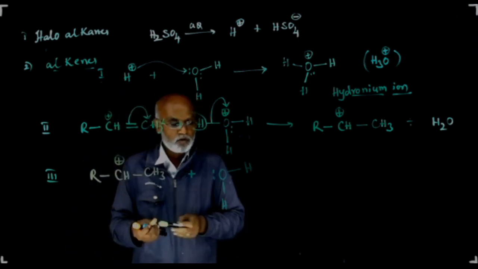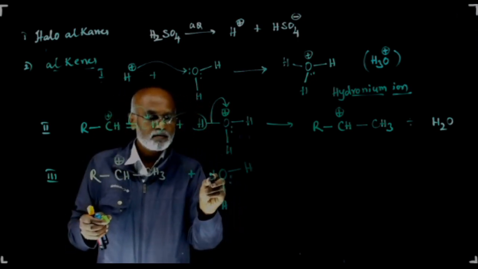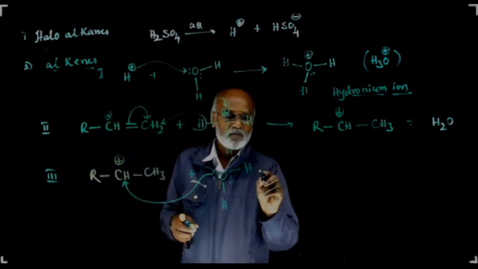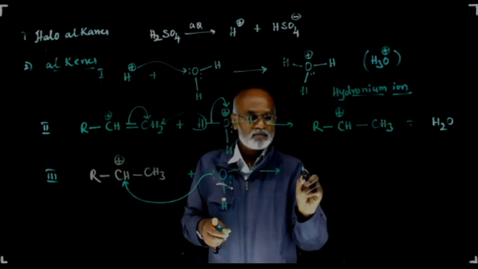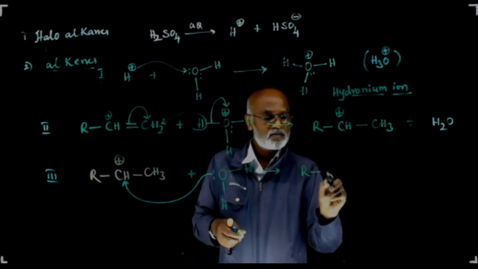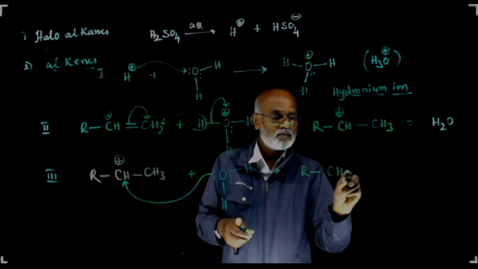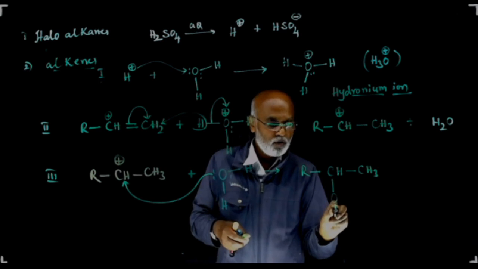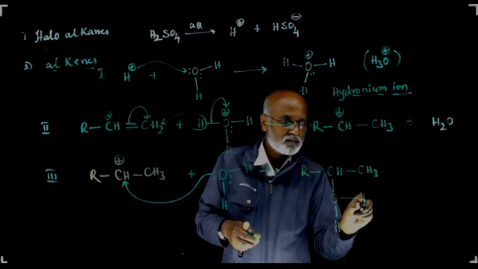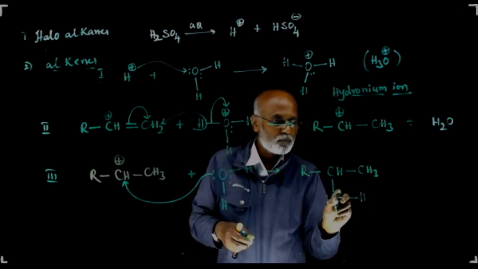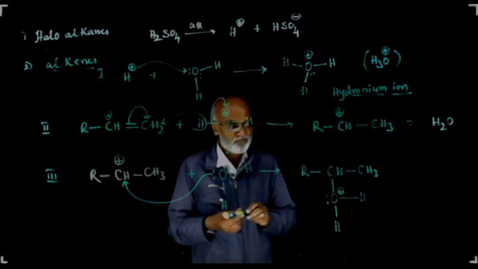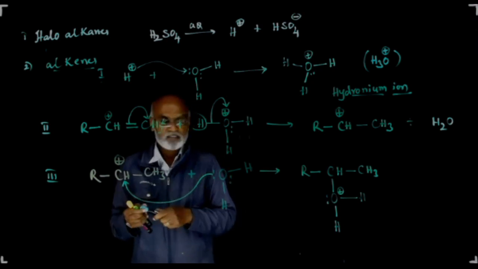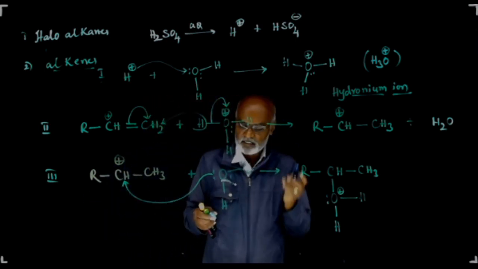Now look here, this attacks that carbocation. Look here, and you will get R, CH, this is CH3, and this is O, H, and this is H. There is only one lone pair, and this becomes plus. And in the next step, what happens? Let me continue here itself.